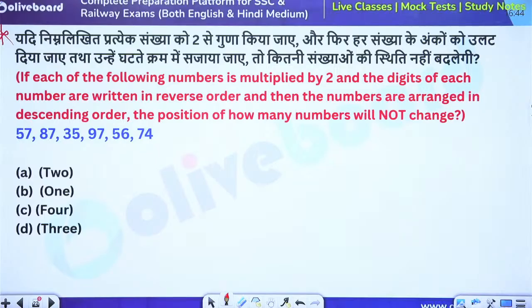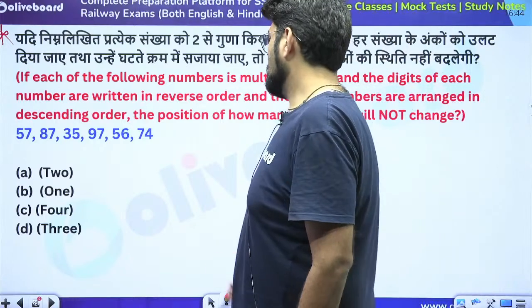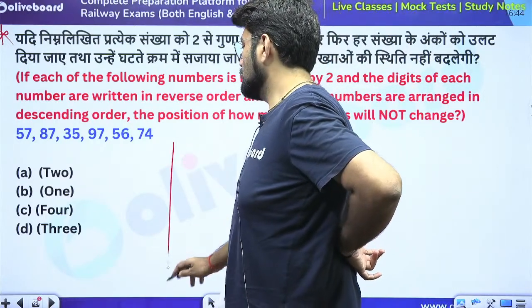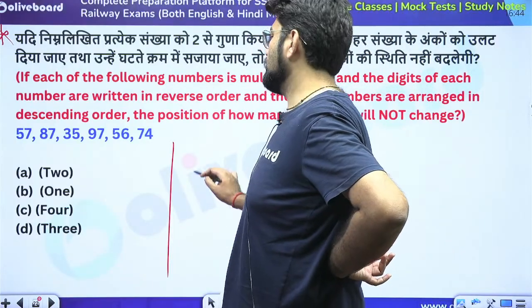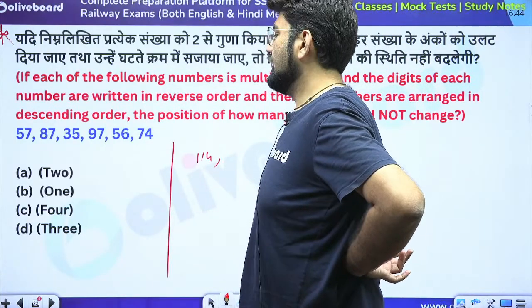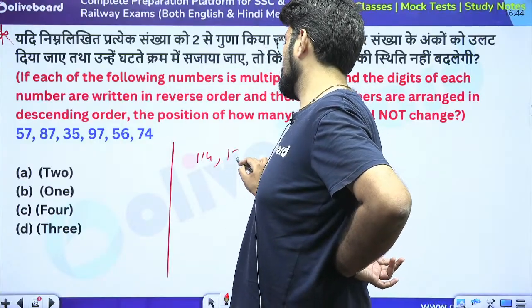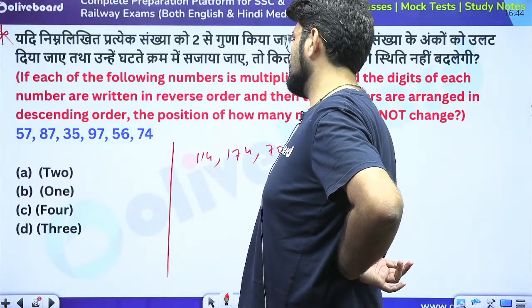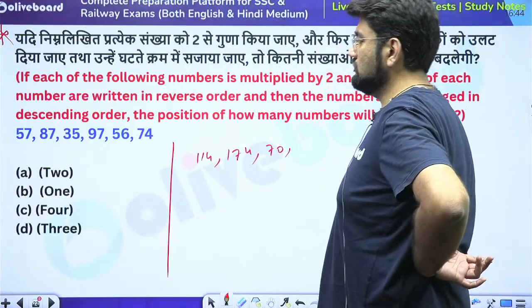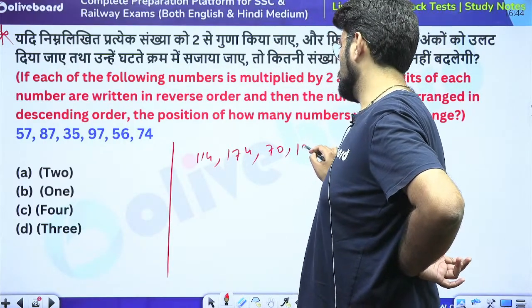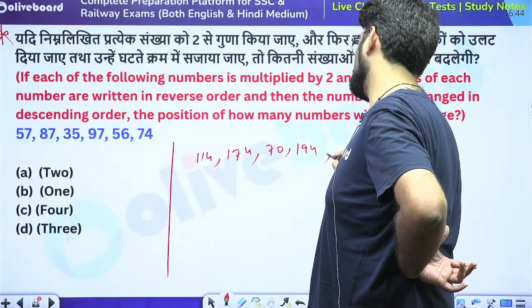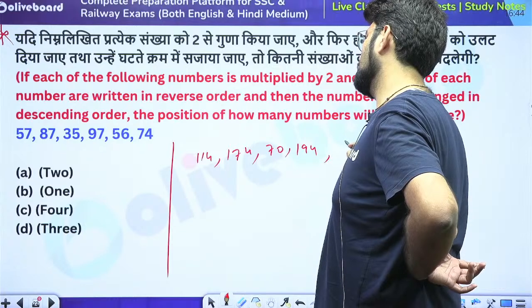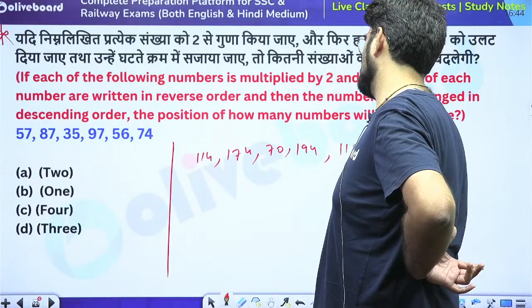Now see, in this, each of the following numbers are first multiplied by 2. So you need to double the numbers first. So 57 into 2, that's 114. 87 into 2 is 174. 35 into 2 is 70. 97 into 2, 194, right? 56 into 2 is 112, sorry.